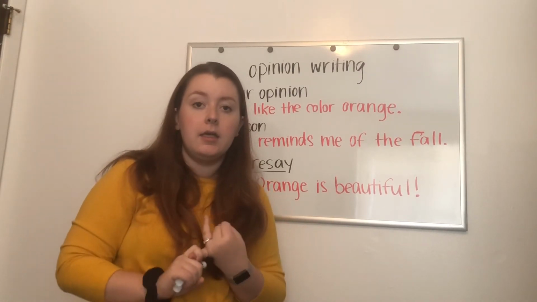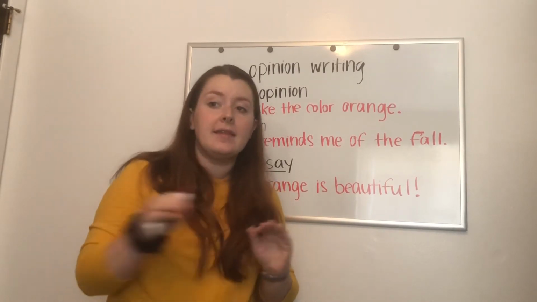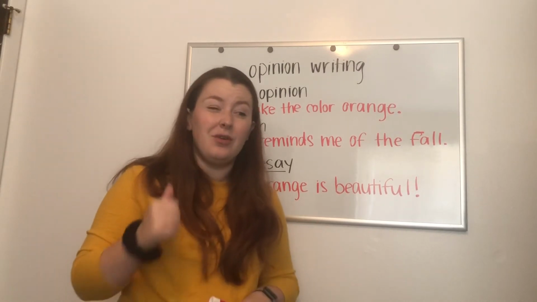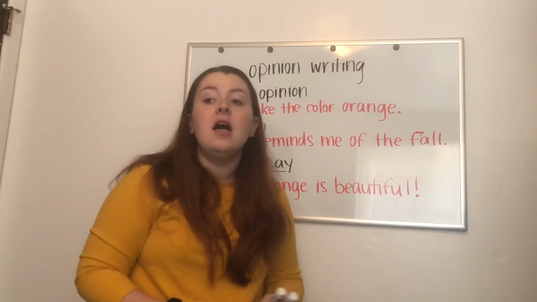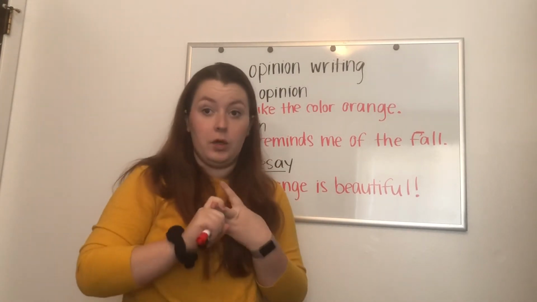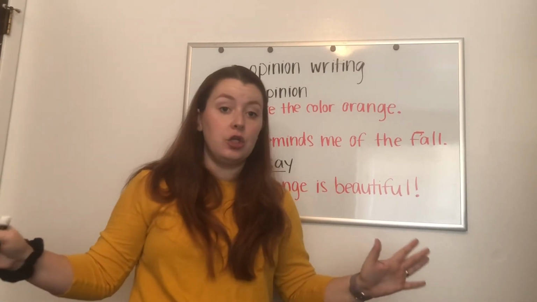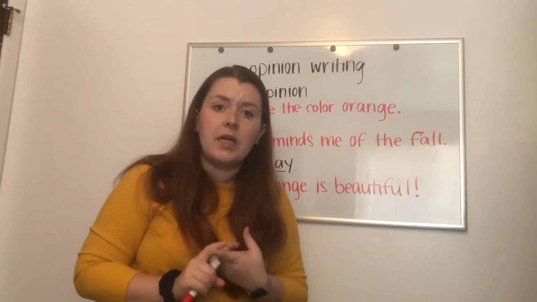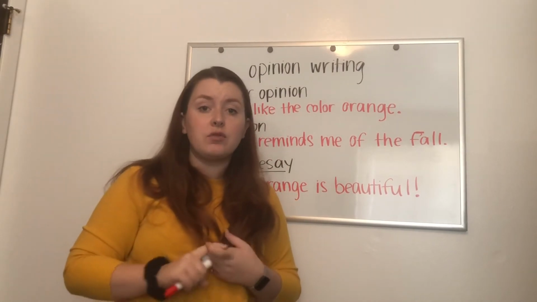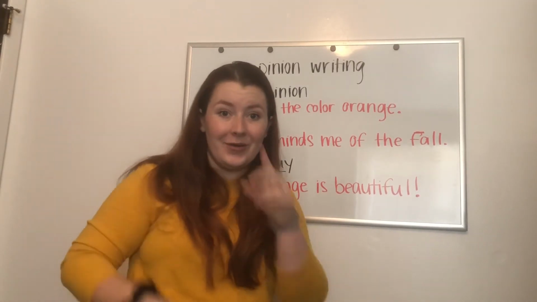So, okay, we're going to move over to our table and we're going to go through what we're going to do in our packet, and we're going to make an anchor chart. And when we make this anchor chart, I want you to get a piece of paper and a pencil or a crayon or a marker or anything, and I want you to write it down because we're going to talk about different opinion words. We're going to talk about the word because, and we're going to give an example. And you can use that for the whole entire 2-3 weeks that we're going to be doing this opinion writing packet. Okay? So make sure that you have those ready for you right now. Okay? Pause the video. And we're going to go. Okay? I'll see you later.